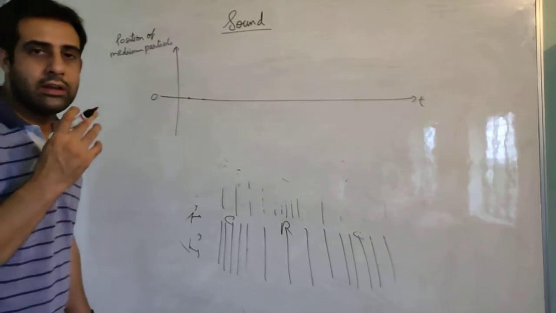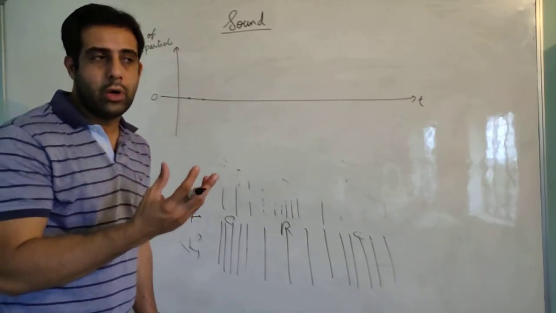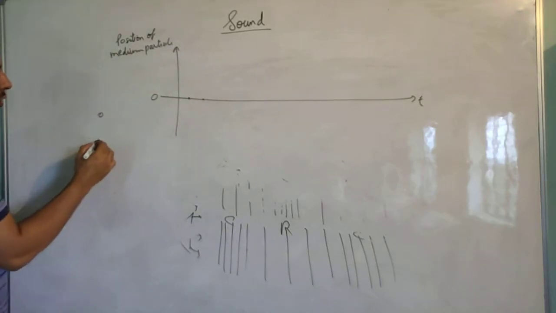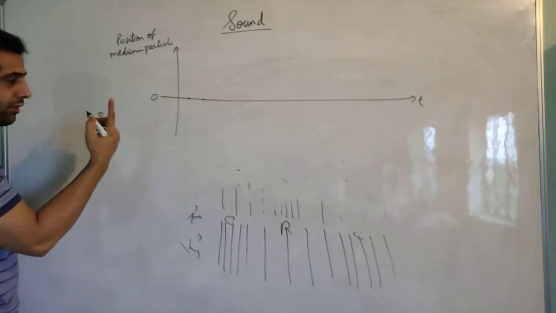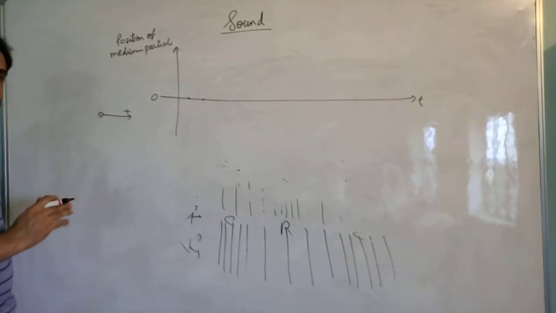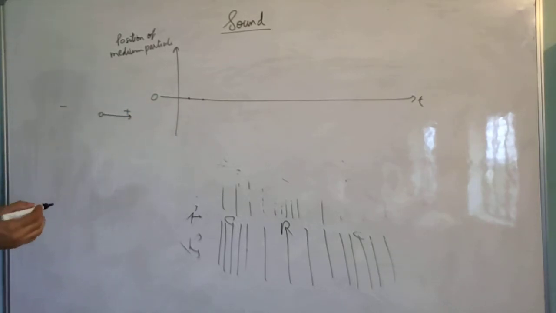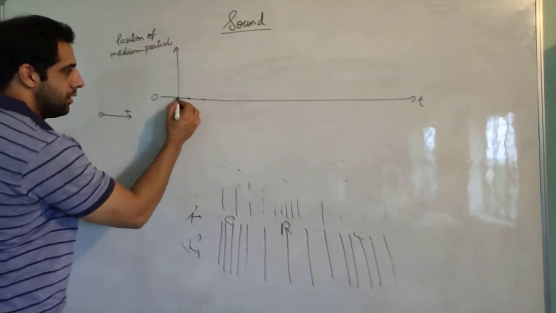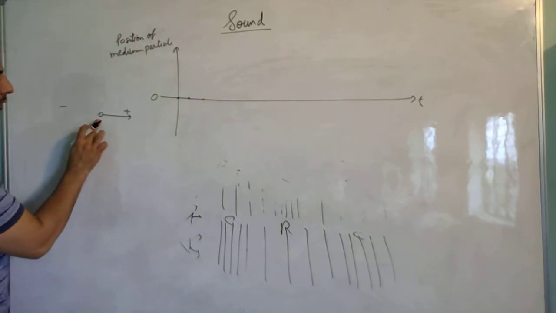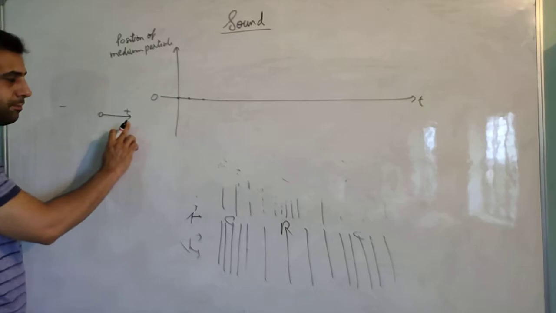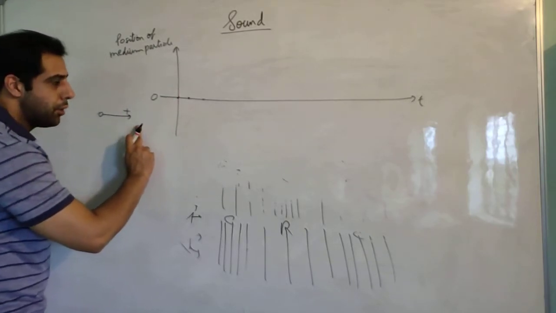Now what happens when the first set of molecules gets the energy? They start vibrating. If this is the molecule, then when it starts vibrating, it will go, suppose, in this direction. Let us take this as the positive direction, then this will be the negative direction. So this particle which was at the mean position, let us say here, it will go towards the positive side, towards positive displacement.